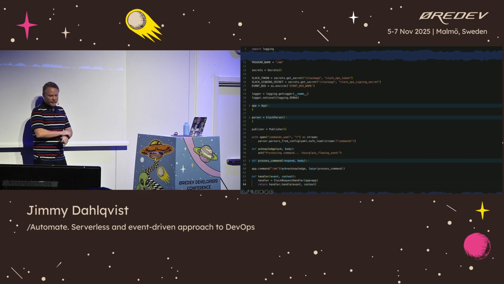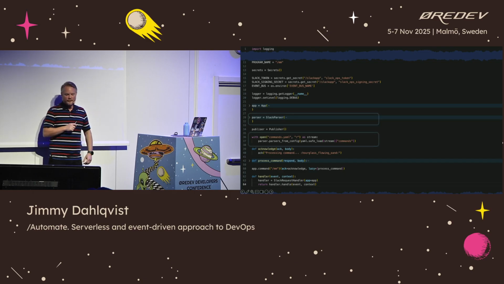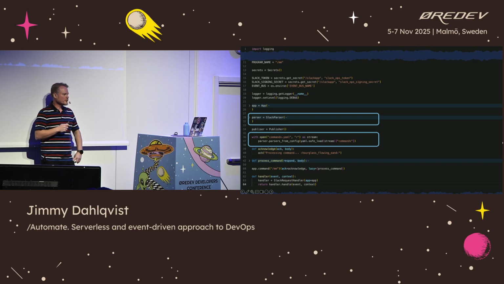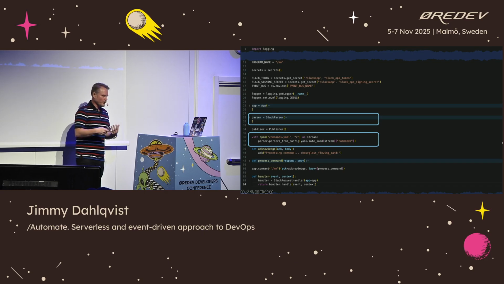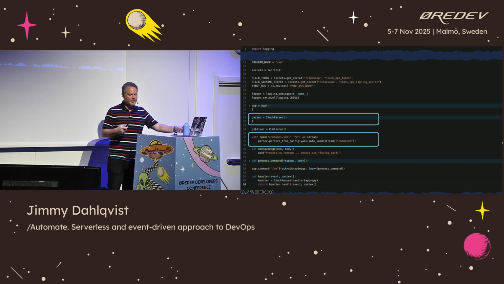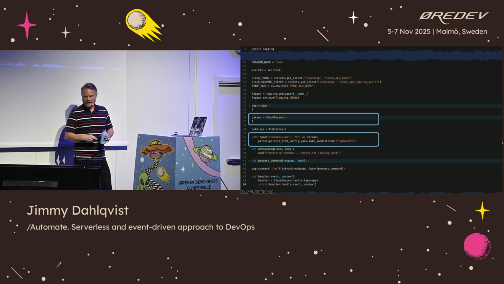So looking at the code for this function, one of the first things it does is create a Slack parser. And the Slack parser is our own home-built version of a Python argument parser. So that is what loads up the command file and parses all the commands and makes sure that everything is valid.